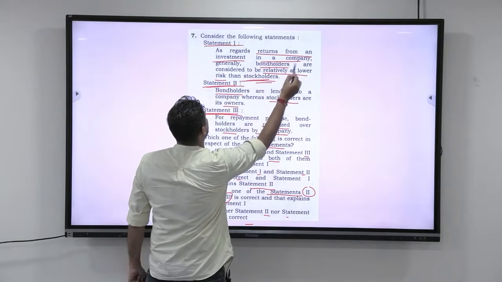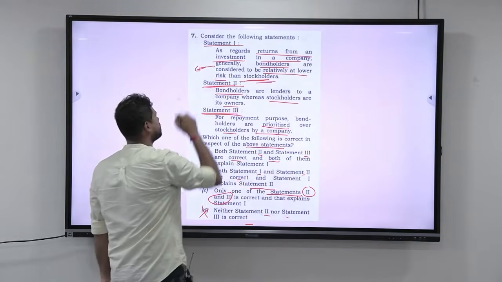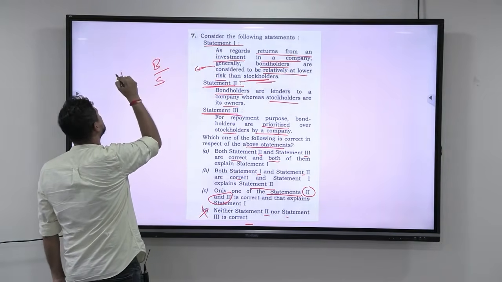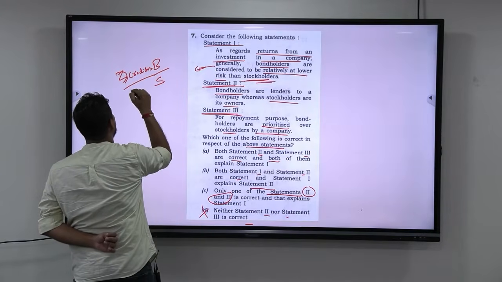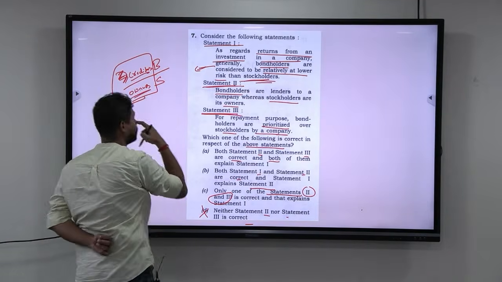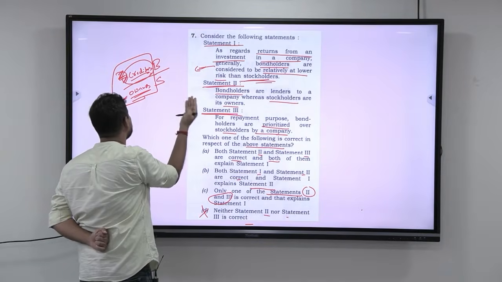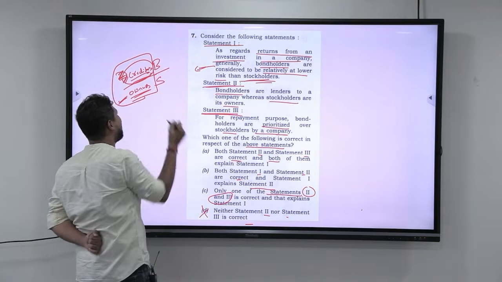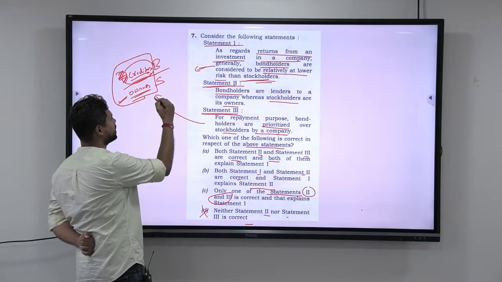Returns from an investment in a company, generally bondholders are considered to be relatively at lower risk than stockholders. Okay. Bondholders, then comes stockholders. Why? Because bondholders are creditors, whereas shareholders are owners. Okay. Now, creditors and owners, who will be taking more risk? The owners will always be taking more risk. Why? Because the creditors will always be returned their debt before the owners are given the profit. That is why creditors will have relatively lower risk compared to the owners. Now look at this. This statement is explaining this itself.